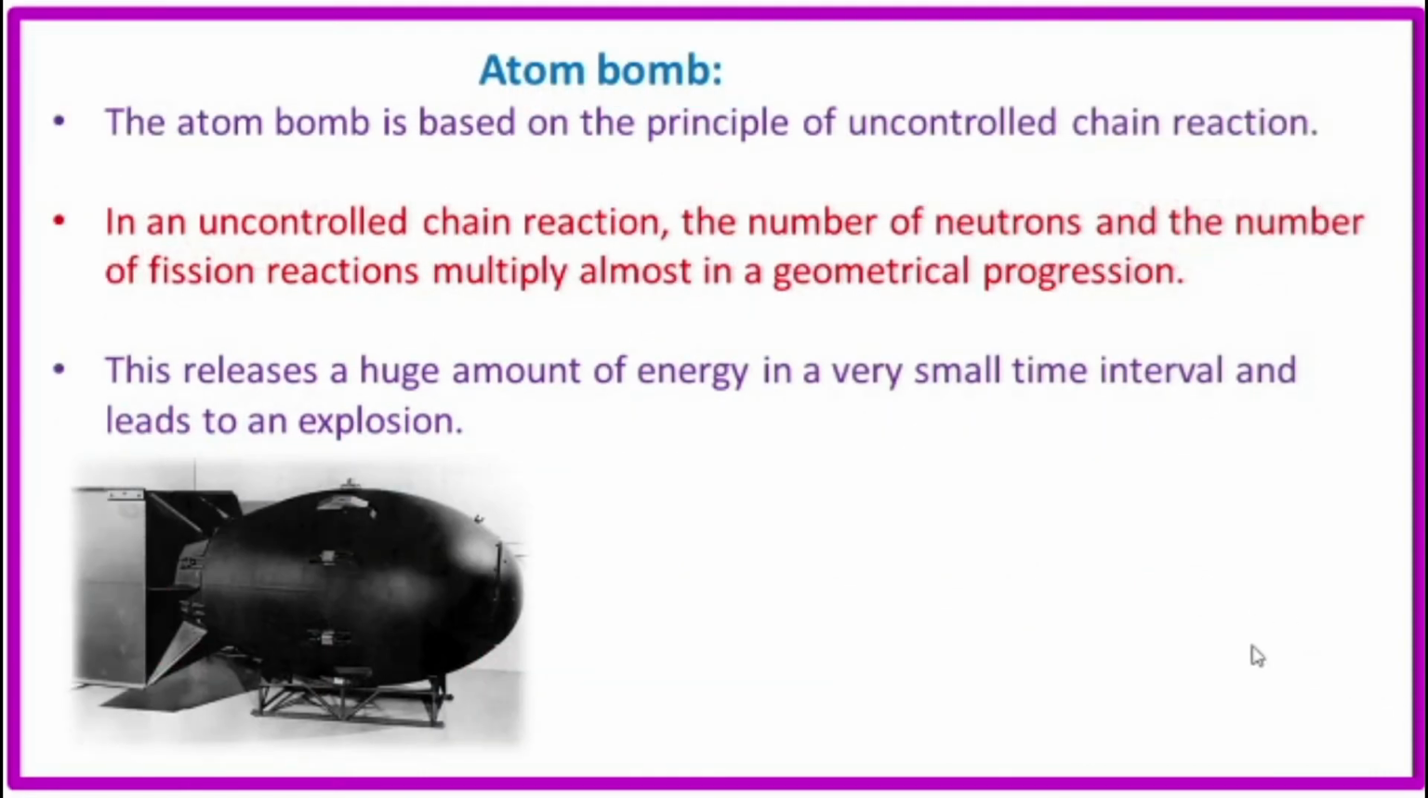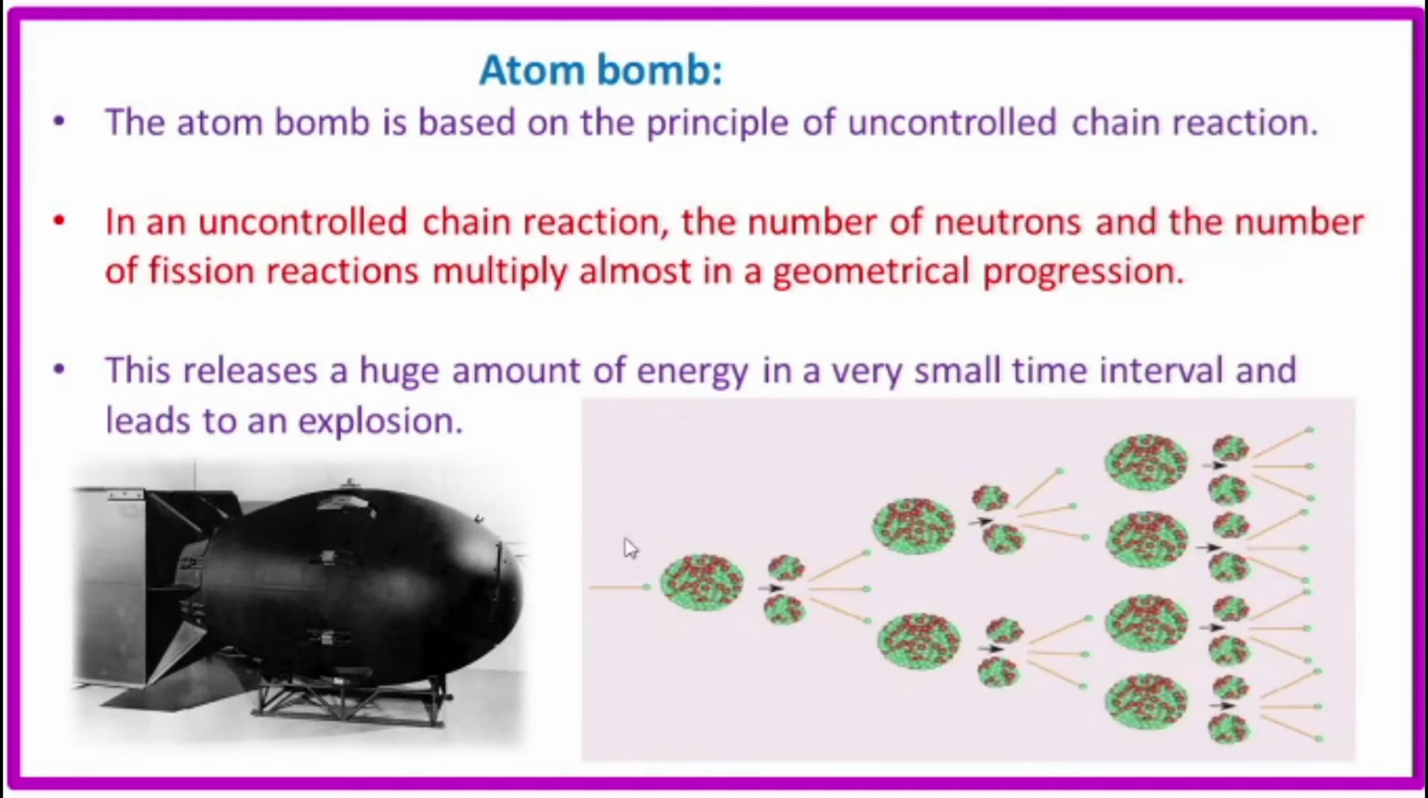Then the next topic, atom bomb. The atom bomb is based on the principle of uncontrolled chain reaction. So we already know about uncontrolled chain reaction. The number of neutrons multiplies indefinitely and causes fission in a large amount of the fissile material. This results in the release of a huge amount of energy in a fraction of a second.